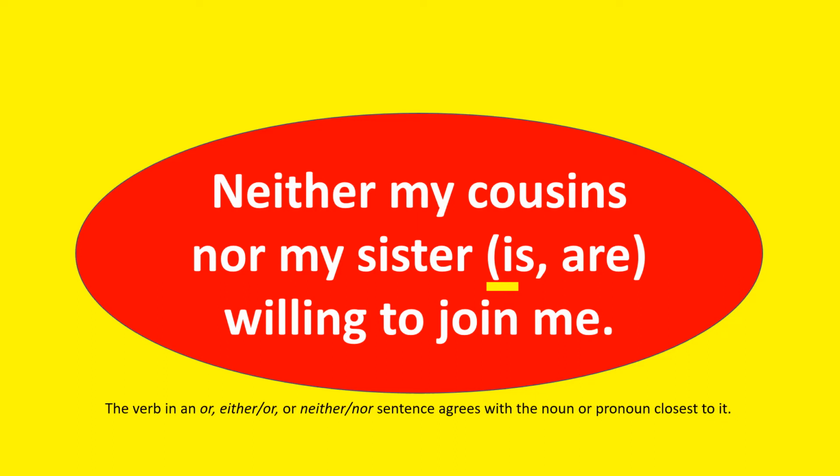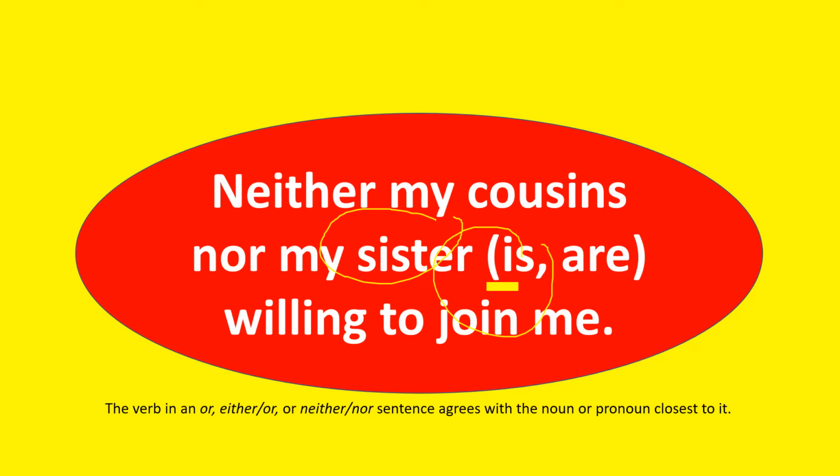The verb in an or, either or, or neither nor sentence agrees with the noun or pronoun closest to it. So this time, the closest subject to the verb is sister, which is a singular subject. Hence, you take is. So again, if you have 2 subjects connected by neither and nor, the verb agrees with the closer subject.